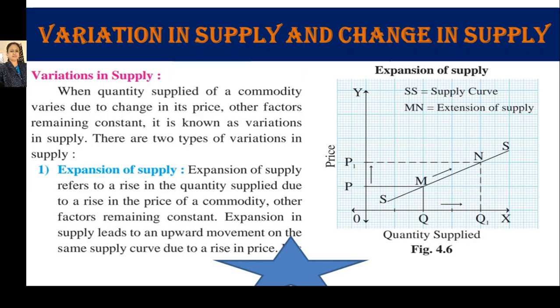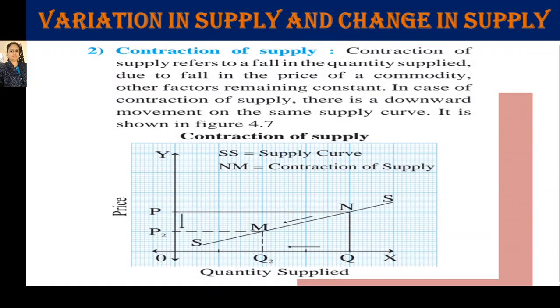So let's continue with the contraction in supply. Contraction of supply refers to a fall in quantity supplied due to a fall in price. So it is the inverse situation of expansion. When in the market there is a fall in the price of the commodity, then suppliers in the market will reduce their quantity supplied in the market. So the seller will move on the same supply curve. There is a downward movement on the same supply curve.